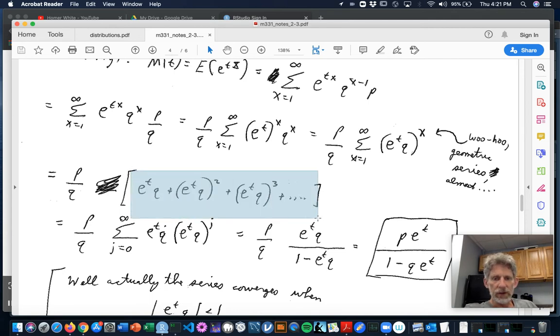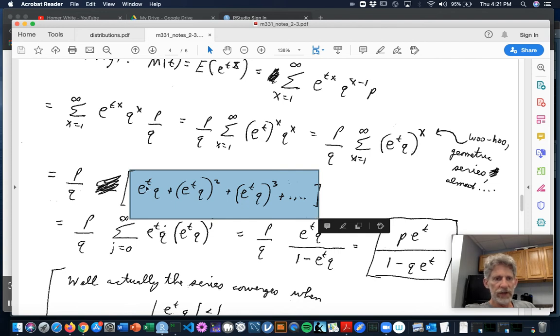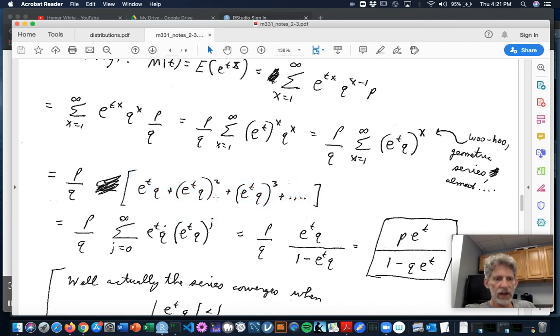Just write out the series that you do have. When x is 1, you have e to the t times q, and then e to the t times q squared is when x is 2, and so on. You could use a different index, I'm calling it j.